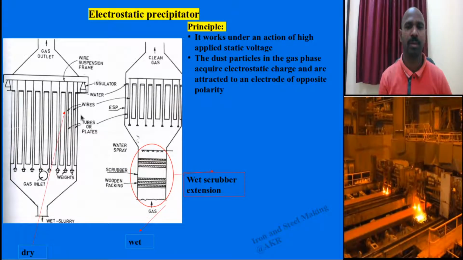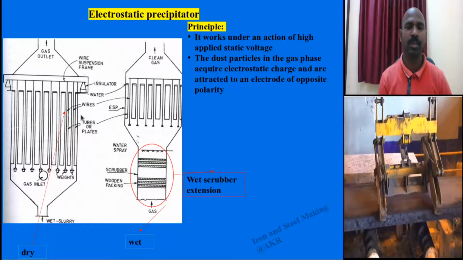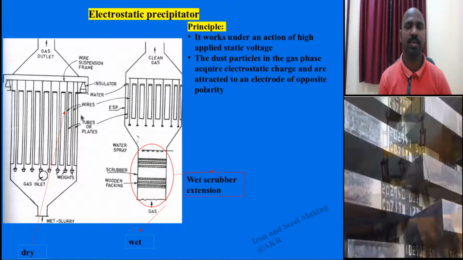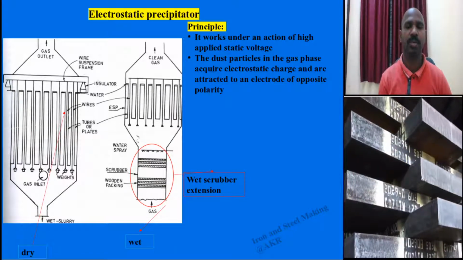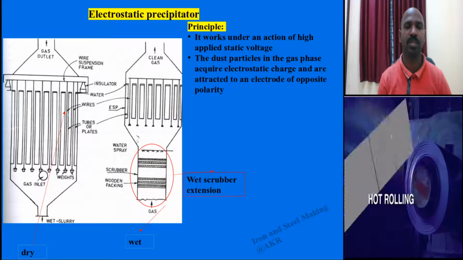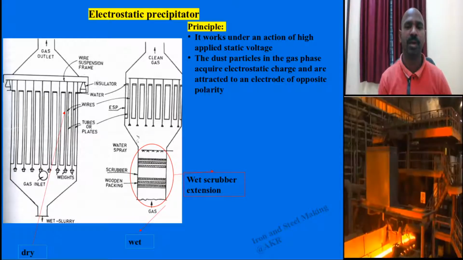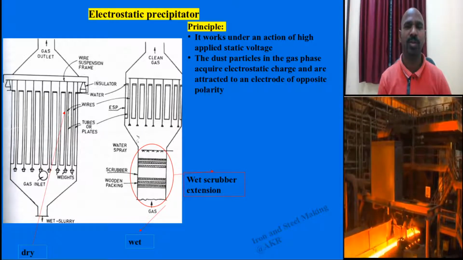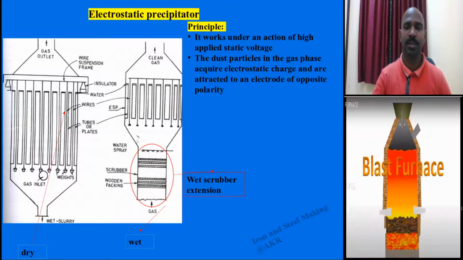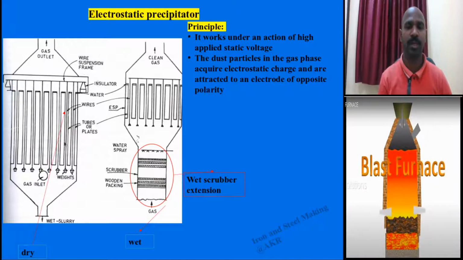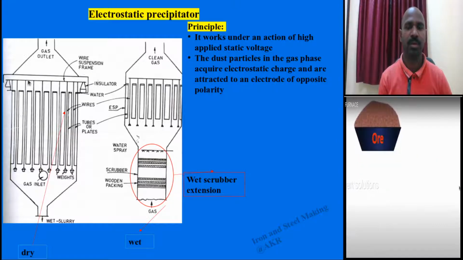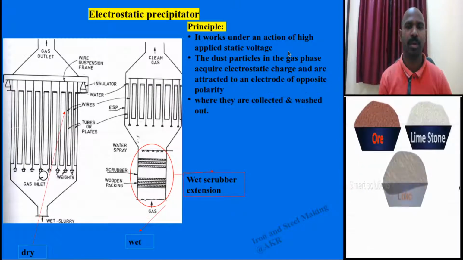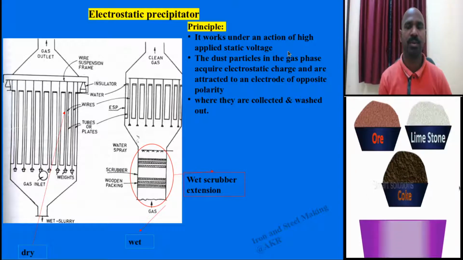The dust particles attached to the gas phase act as a negative electron charge, and the other gas phase will act as opposite polarity, so that the dust particles will be absorbed onto these electrodes, and finally the particles are collected and washed out.